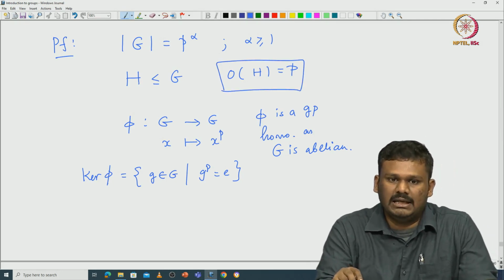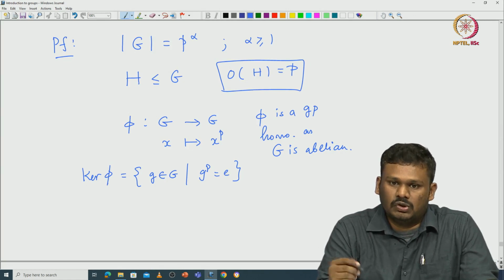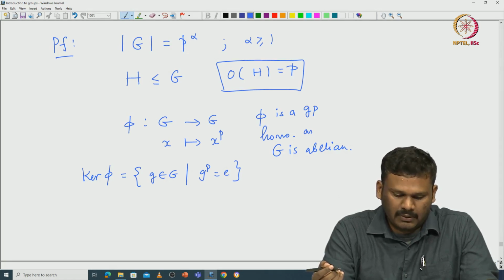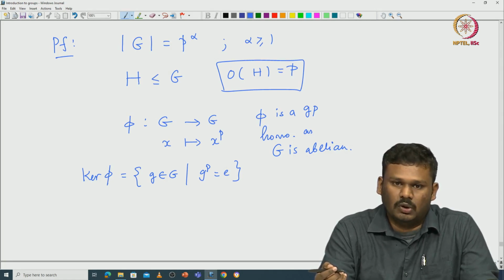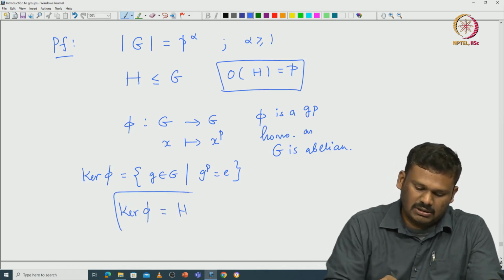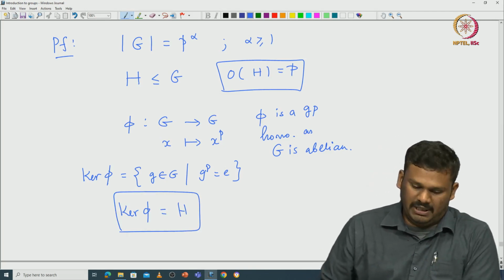So if you take any non-identity element from this kernel, then the subgroup generated by that should have order p, because g^p is the identity. So the order of g, where g is non-identity, must be p. So that forces the kernel of pi to coincide with H. There is no other option. So the kernel of pi must coincide with H, as H is the only subgroup of order p.